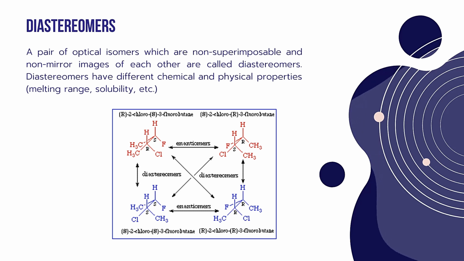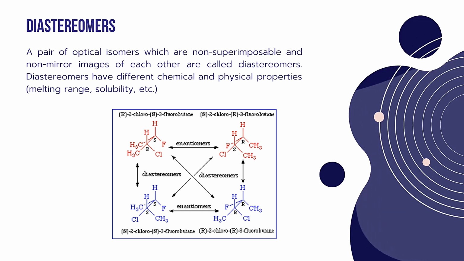If you see the example of 2-chloro-3-fluorobutane, the first and second compounds, which are red in color, are enantiomers to each other. Below, S2-chloro, S3-fluorobutane and R2-chloro, R3-fluorobutane, represented in blue color, are also enantiomers to each other.